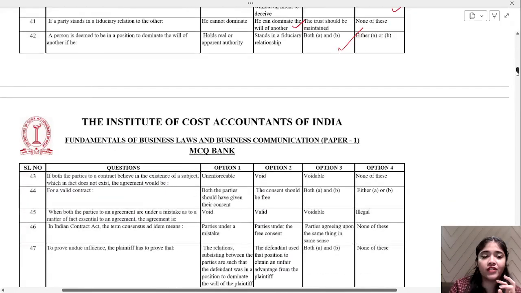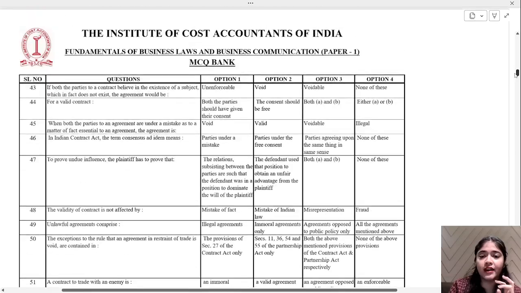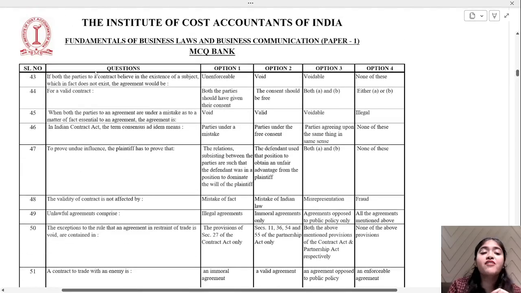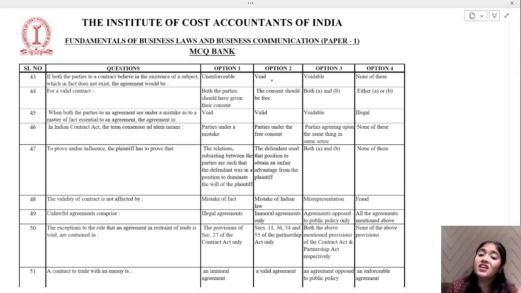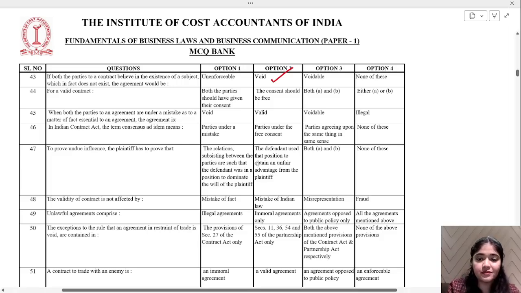Yeah, so we have discussed around 42 questions. Let's go ahead. Now, if both the parties to a contract believe in the existence of a subject which in fact does not exist, the agreement would be unenforceable, void, voidable, or none of these. Both of them think, oh, the horse is alive, and they are discussing the sale of the horse. That is a void contract. The subject matter is not in existence, right?